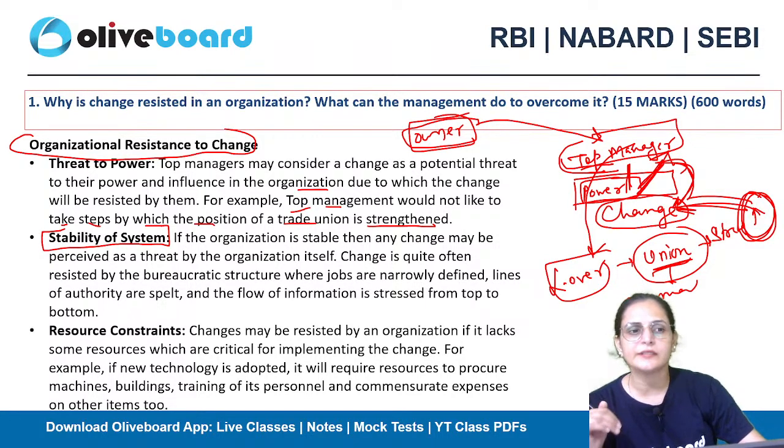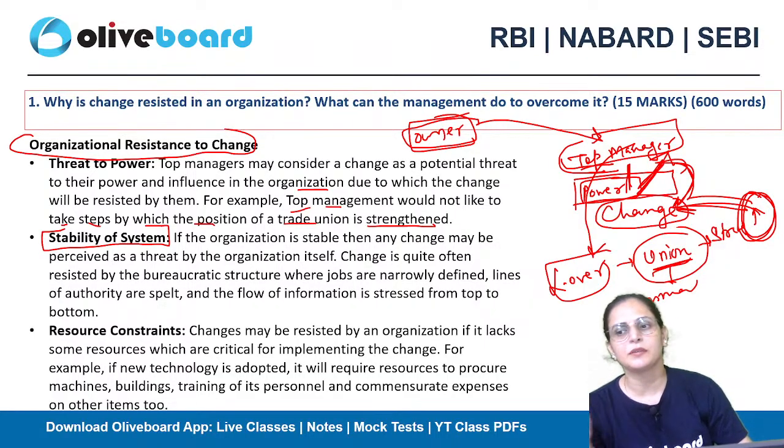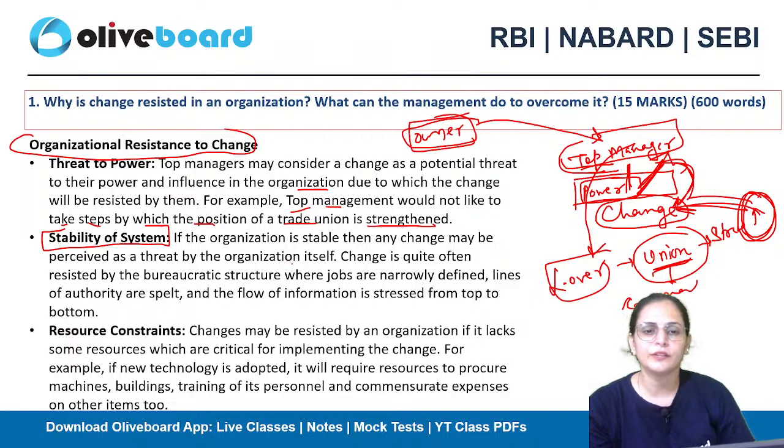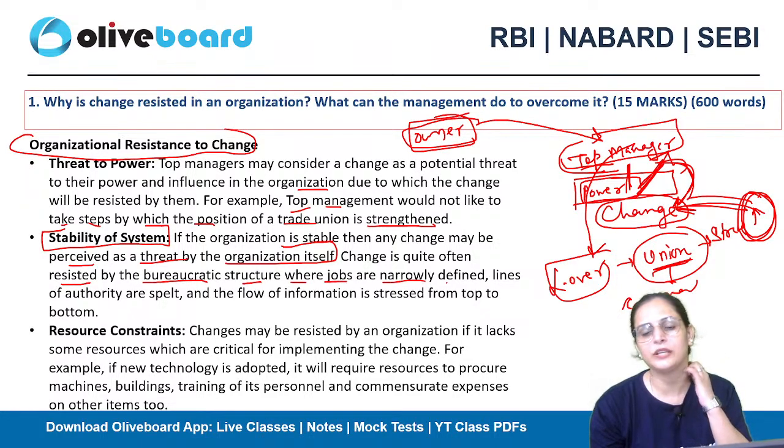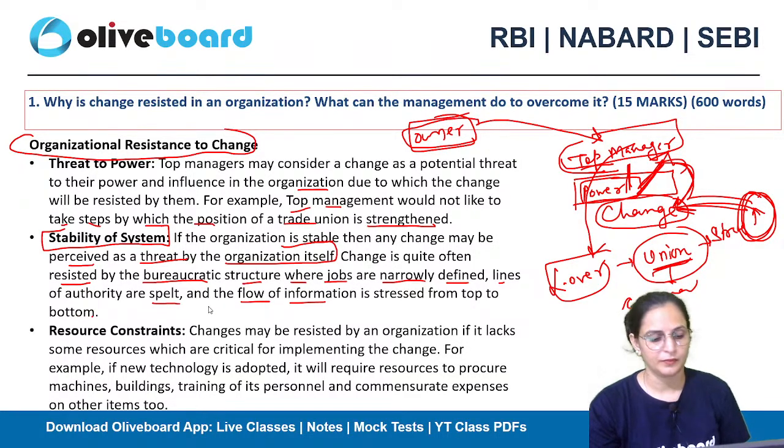So another reason the organization will resist changes is that it will cause a little disturbance in the system. The stable system is about to be disturbed. If the organization is stable, then any change may be perceived as a threat by the organization itself. Change is quite often resisted by the bureaucratic structure, where jobs are narrowly defined, lines of authority are spelled out, and the flow of information is stressed from top to bottom. So that will happen.